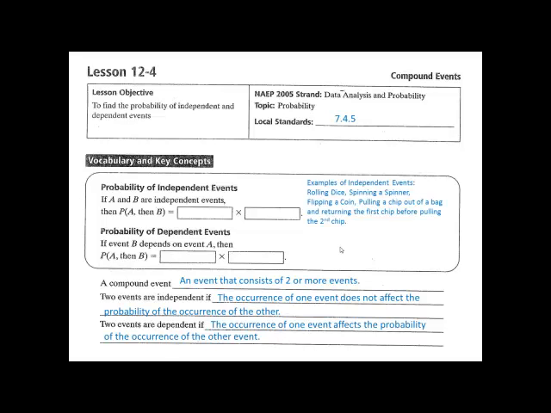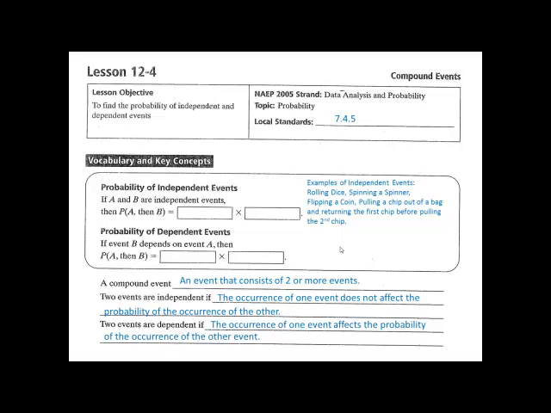Now I want to talk about some examples of independent events. Independent events, in simpler terms, are things where one item doesn't affect the other item. For example, when you roll dice, what you roll the first time has no bearing on what the second die is going to be. Or if you roll dice one time and then you roll it again, there's no bearing. It doesn't change your outcome.